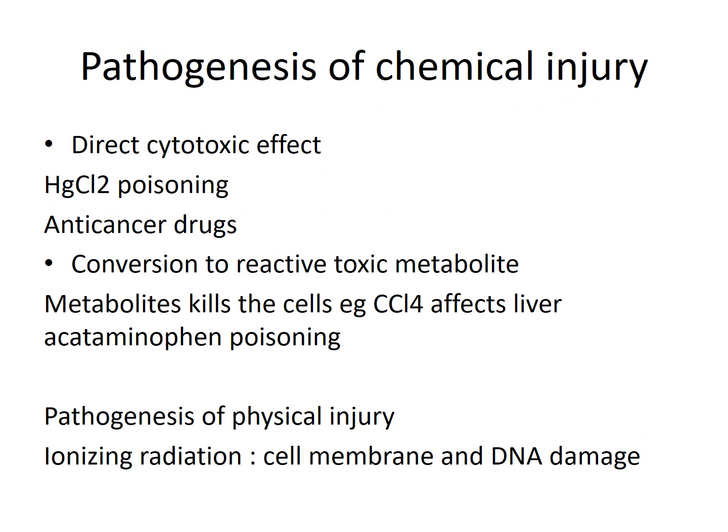What is the pathogenesis of chemical injury? There could be direct cytotoxic effect, or there could be conversion to reactive toxic metabolites. The substance or the chemical as such can damage the cell, or it can convert itself into toxic metabolites, and then those metabolites can kill the cell. For example, CCl4, which is a toxic metabolite generated when there is acetaminophen poisoning.